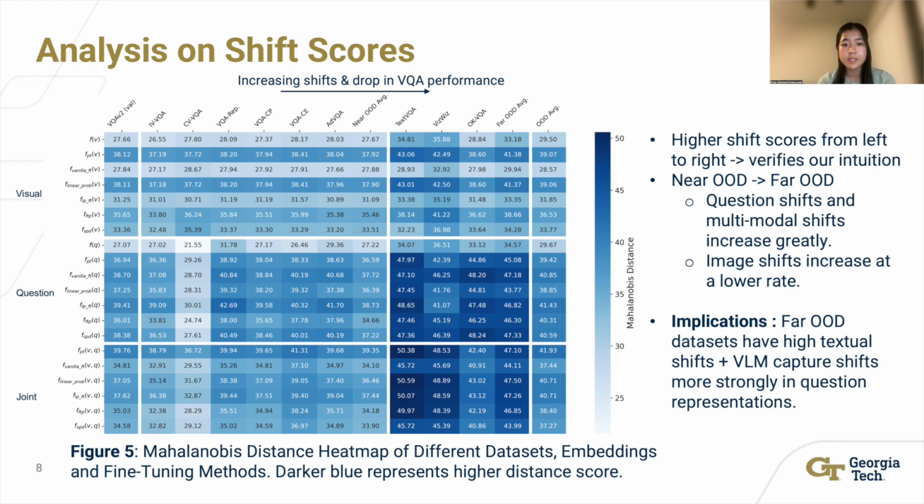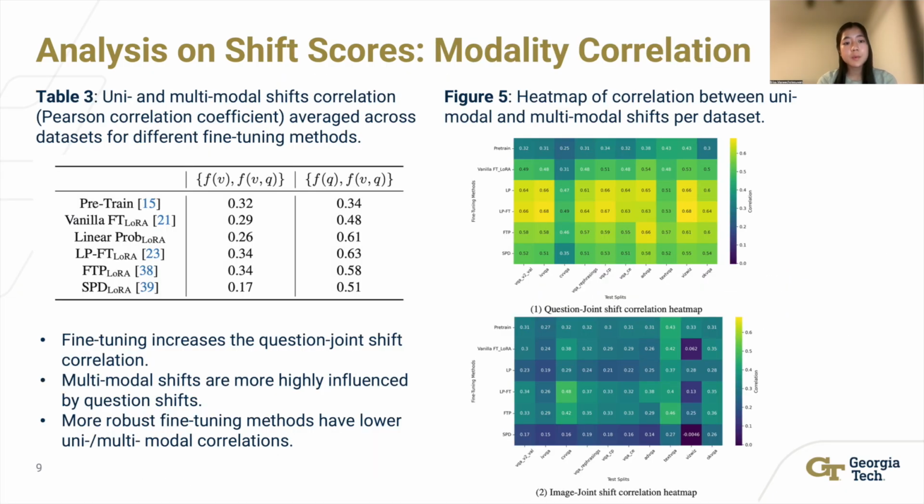in textual representations. We also explore the relationships between unimodal and multimodal shifts by analyzing their direct linear relationships. We find that multimodal shifts are more strongly influenced by question shift rather than image shifts, and that the more robust fine-tuning methods exhibit this lower correlation, implying that robustness may stem from balanced cross-modal interactions.